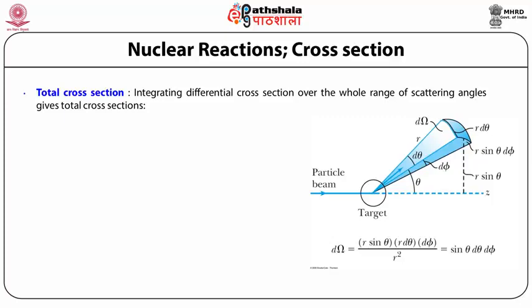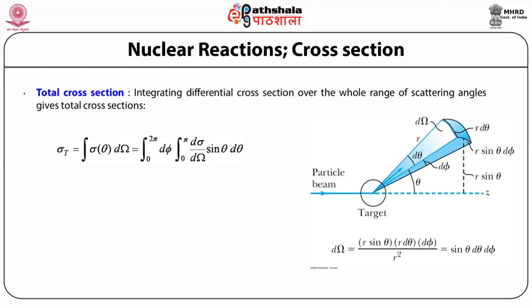And how do we get that? The expression below shows the way. Total cross section sigma t is equal to the integral of sigma theta d omega, that is equal to the integral from 0 to 2 pi d phi, and from 0 to pi d sigma over d omega sin theta d theta. In the picture on the right hand side also, the meaning of various quantities like d omega, d theta, d phi, theta is shown.